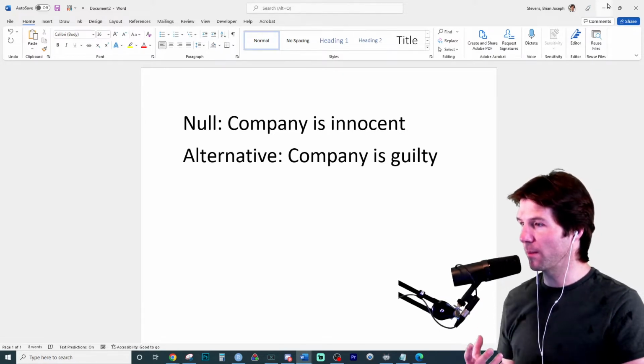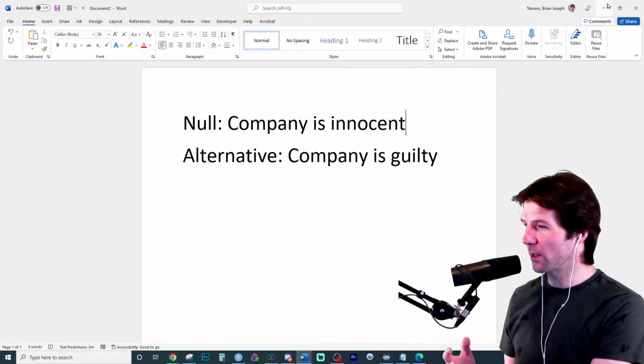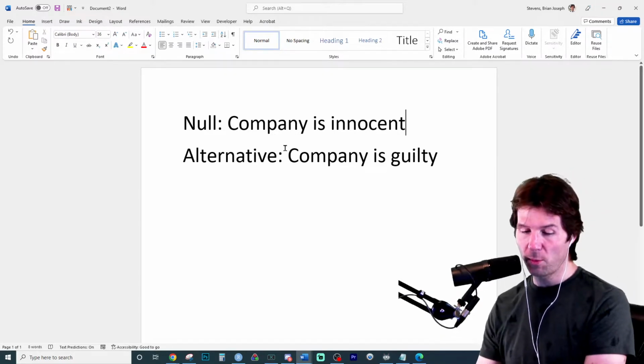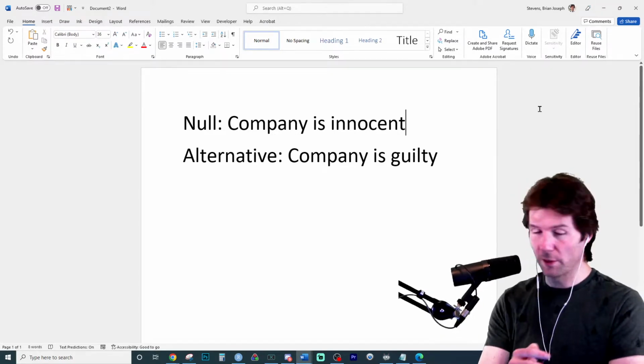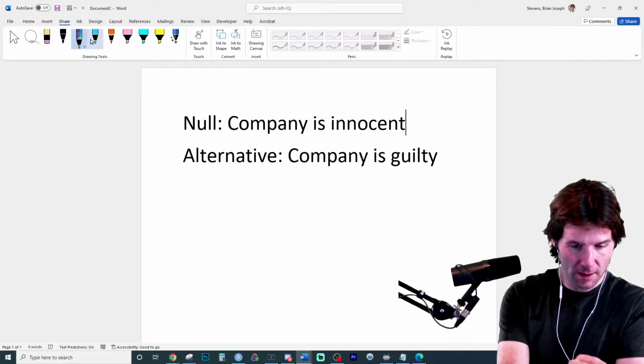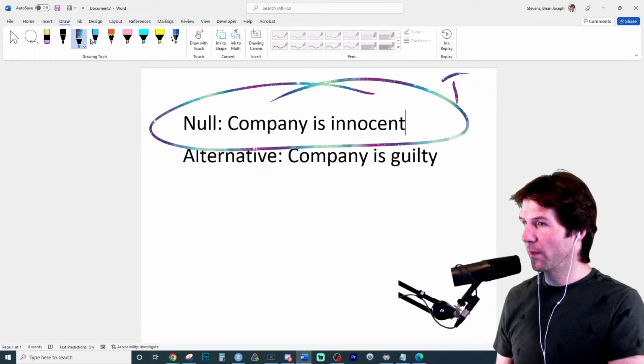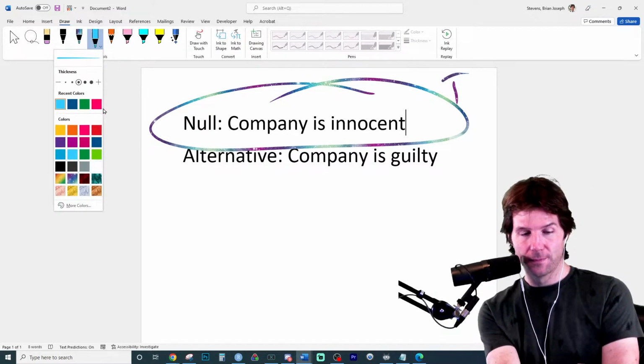Just talk me through what the company is. Error is going to be an error. So let's just figure out what the company is so far. The company is innocent because in a type 1 error, the null is true. So you say in a type 1 error, the null is true. But what are we going to do with the null?